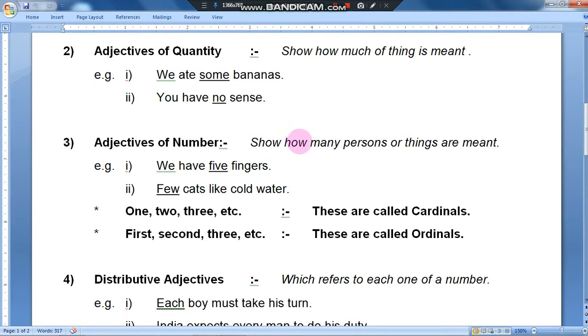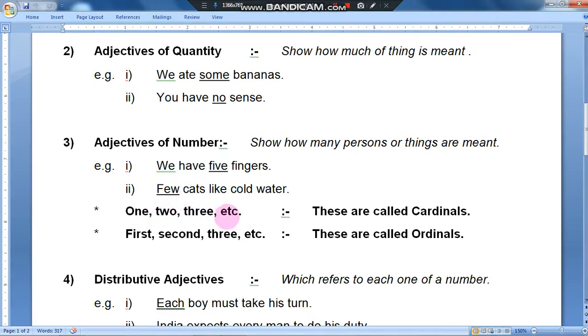Adjectives of number show how many persons or things are meant. We have 5 fingers. We have fingers, but how many fingers? We have 5 fingers in a hand. We have 10 fingers in both hands. We have 10 fingers in our toes. We have a total of 20 fingers. Few cats like cold water. Cats like cold water, but not all cats. Only few cats, negative. We will learn about few and very few afterwards.